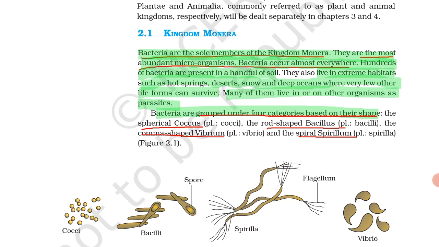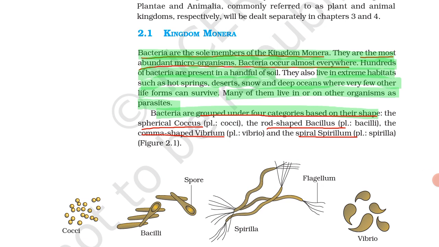Bacteria are grouped under four categories on the basis of their shape. Bacteria have four shapes. First is coccus. Coccus means spherical. The bacteria shape is spherical. See the diagram, the cocci is shown here. Coccus, plural cocci, is rounded bacteria. Second is rod shape, that is called bacillus. Bacilli are rod shaped bacteria.